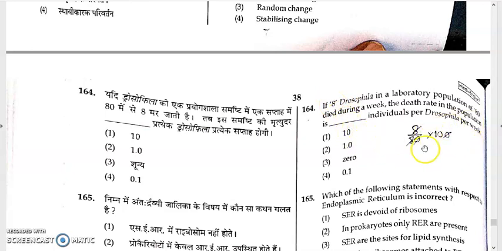This should not be multiplied by 100. Many of our students have made a mistake here. Death rate is not a percentage value. So it will be 8 by 80, that is the number of individuals died divided by the total number of individuals, which equals 0.1 individual per week. So the answer is option D, 0.1 individual per week.